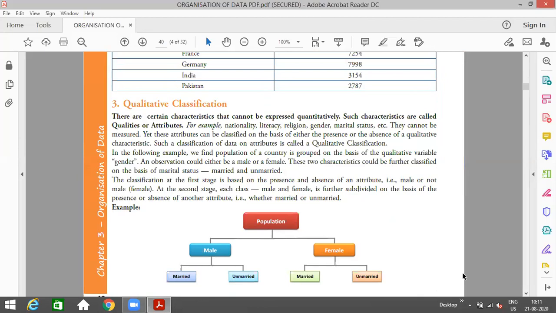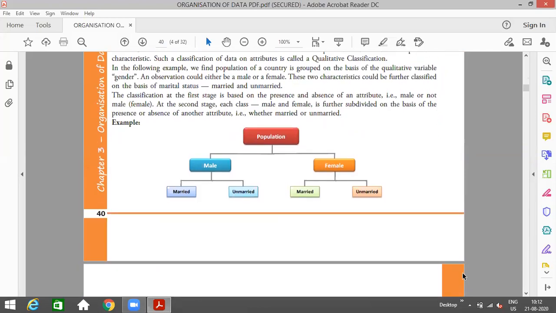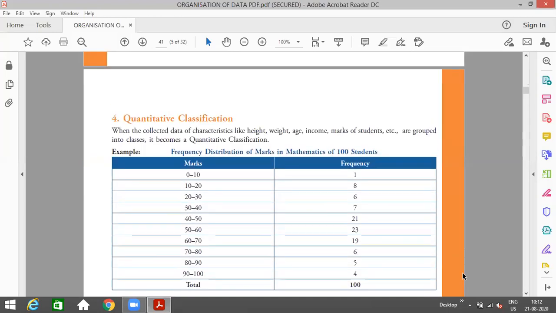For example, you divide the whole population into male and female. That is the first qualitative. Then again, you divide the male and female into married or unmarried, right? Similarly, the labor of the organization or the factory can be classified into skilled labor and unskilled labor, and in skilled labor, how many are males, how many are females. So that is known as qualitative classification.